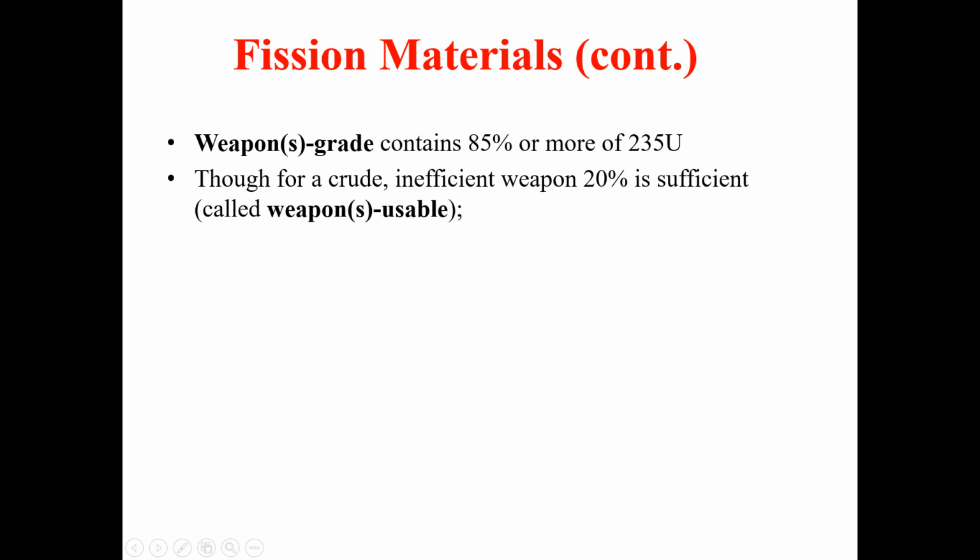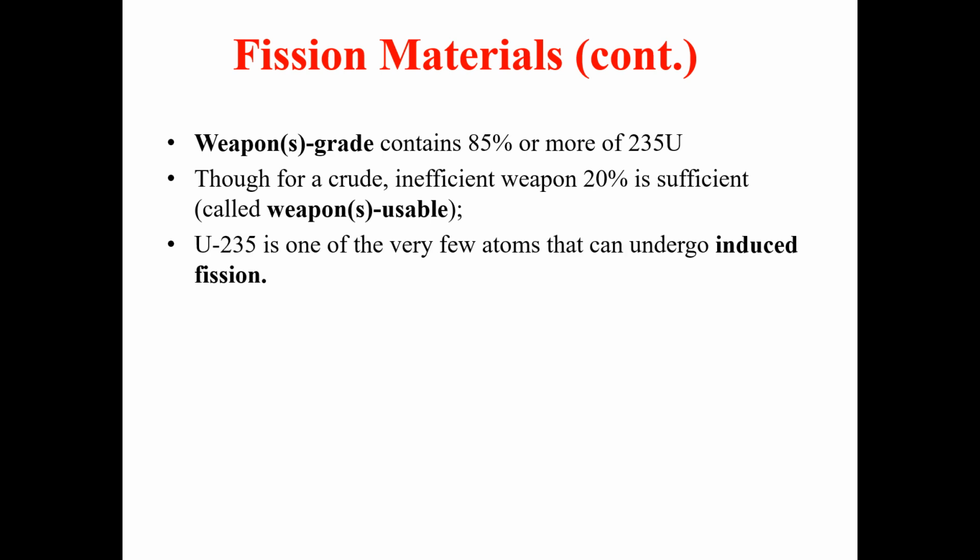If you have a quantity containing uranium-235 at 85%, we call that weapon grade. But if it contains a sufficient amount of only 20%, we call that weapon usable.